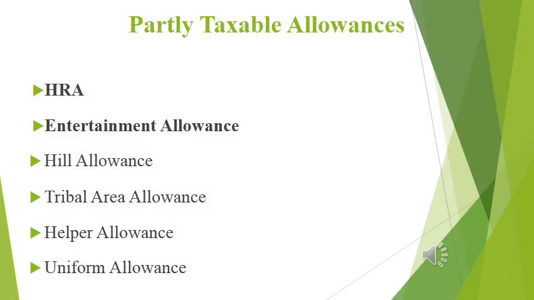Another one, take an example that a special compensatory allowance, or high altitude or uncongenial climate allowance, or snowbound area allowance, avalanche allowance. All these are in the same nature. Place of residence, that is specified parts of Manipur, Arunachal Pradesh, Sikkim, UP, Himachal Pradesh. If the employee is residing in these places, 800 per month will be exempted.